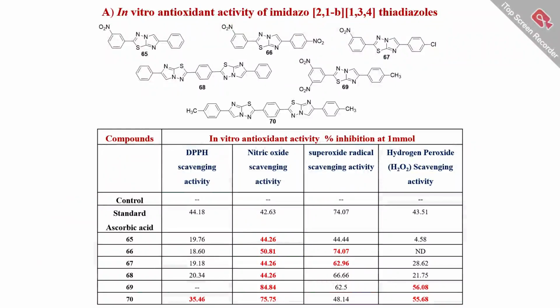Now, in vitro antioxidant activity of imidazo-thiadiazoles. The compounds coded 65, 66, 67, 68, 69, and 70 were tested for DPPH, nitric oxide, superoxide, and hydrogen peroxide radical scavenging activity using ascorbic acid as the standard reference. In DPPH radical scavenging activity, we observed that only compound 70 showed good results while the remaining compounds showed low activity.